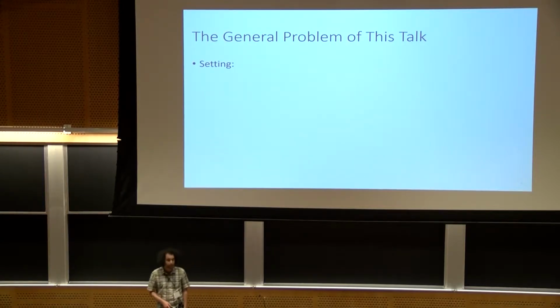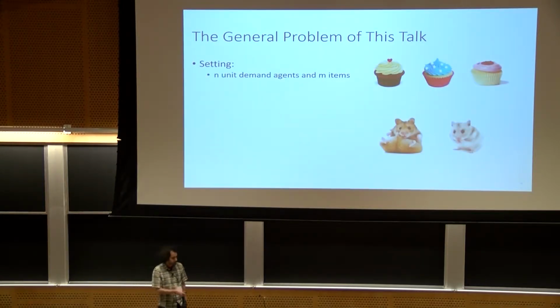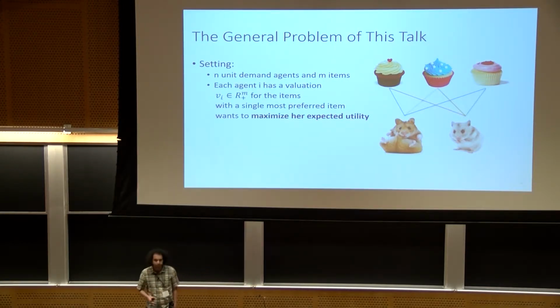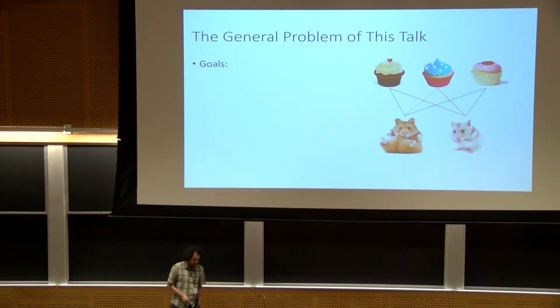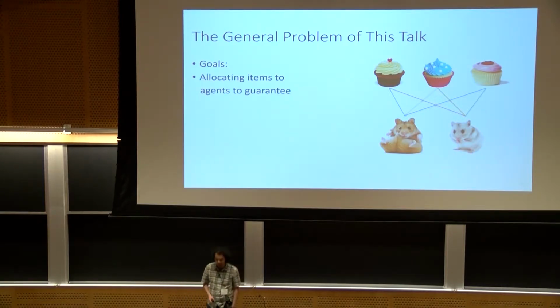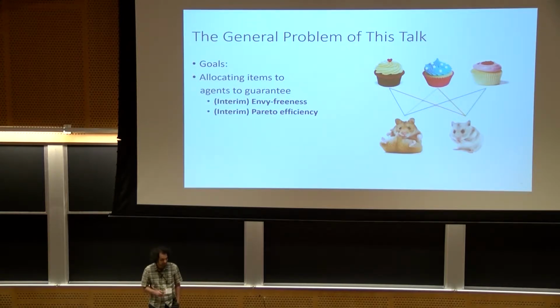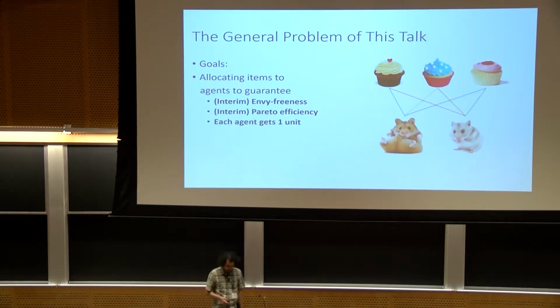So let's formalize this a bit more. In our model, we have n unit demand agents with m items, and the value of agent i for item j is represented by Vij. And also we have some availability for each item, which for item j is Cj. For simplicity in this talk, we're going to assume that the total available items is equal to the number of agents. And our goal, as I said, is to find an allocation of items to agents so that it's envy-free, it's Pareto efficient, and assigns exactly 1 unit of items to each agent.